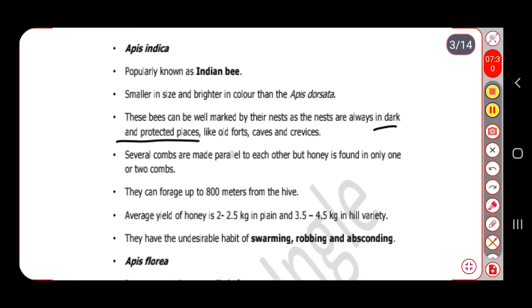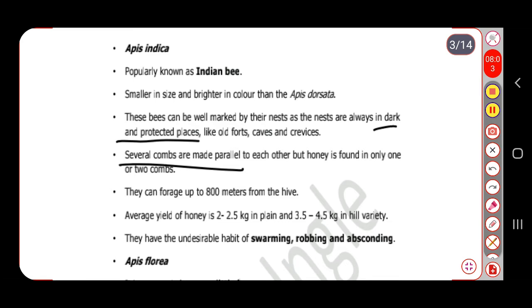Obviously their size is smaller than the previous one, so they will make a smaller comb. Several combs are made, as in the example we saw in the earlier slide. This is how we can distinguish them from Apis dorsata. Apis dorsata makes only one comb at a time, but Apis indica makes several combs, which are parallel to each other, but the honey is found in only one or two combs.